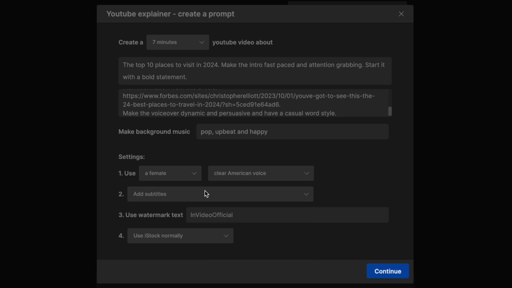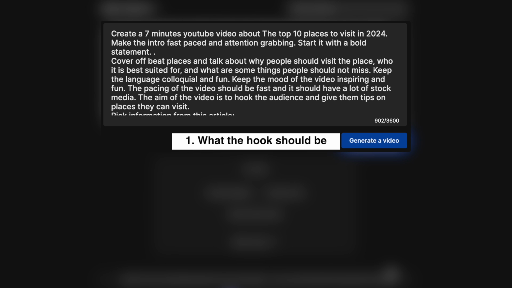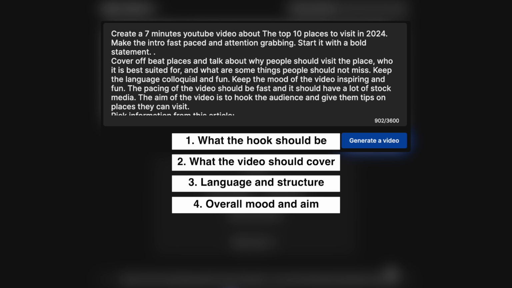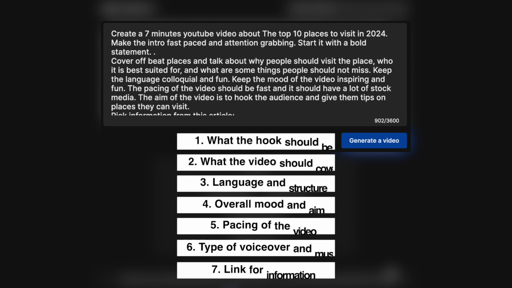And then we're going to let the rest of the parameters stay as they are and click on generate. So with this prompt, we've basically told the AI what the hook should be, what we want the video to cover, what the language and structure should be, what the overall mood and aim of the video should be, what the pacing of the video should be like, the type of voiceover and music we want, and the article link we want to base the video on.